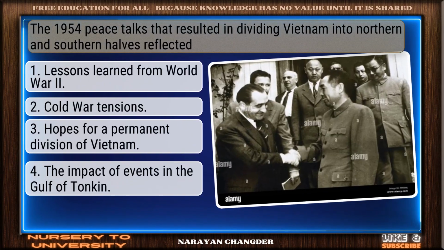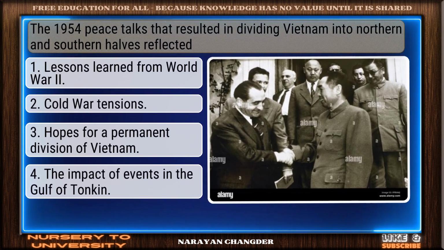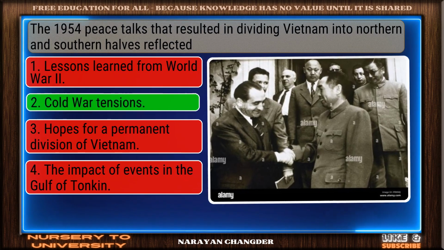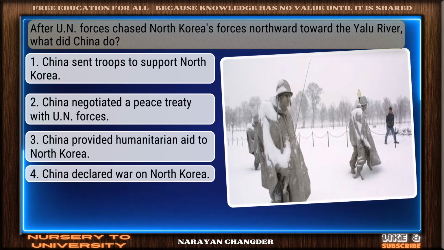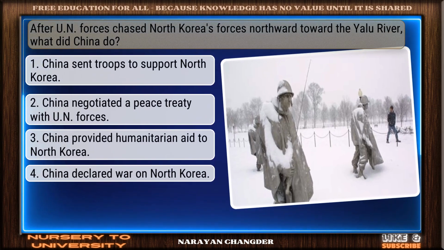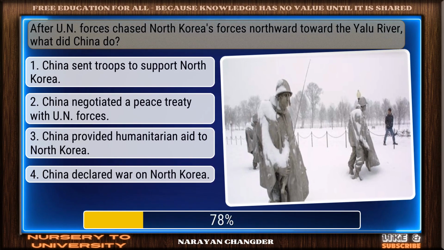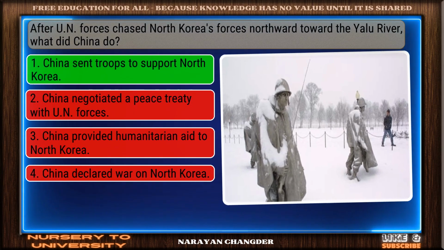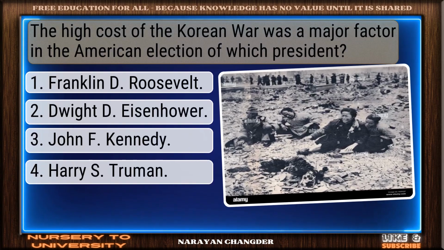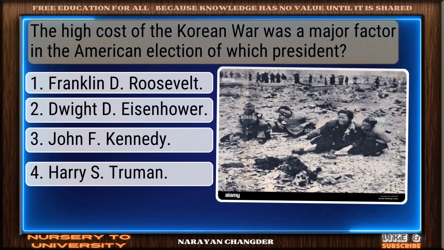The 1954 peace talks that resulted in dividing Vietnam into northern and southern halves reflected what? Bravo. Cold War tensions is the answer. After UN forces chased North Korea's forces northward toward the Yalu River, what did China do? Well picked. China sent troops to support North Korea is the correct answer. The high cost of the Korean War was a major factor in the American election of which president?